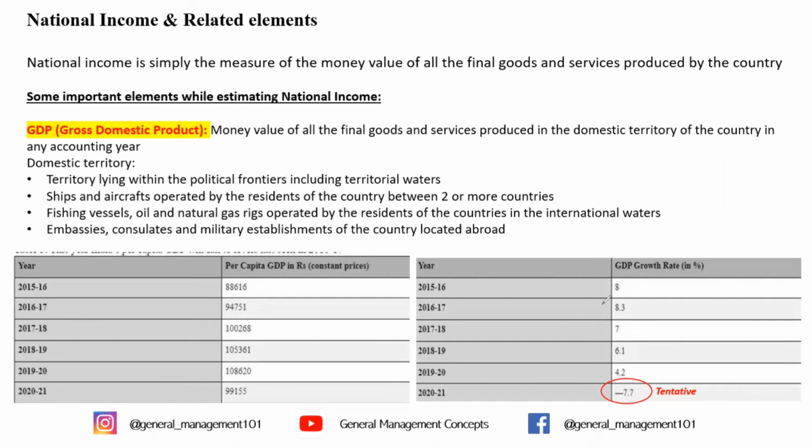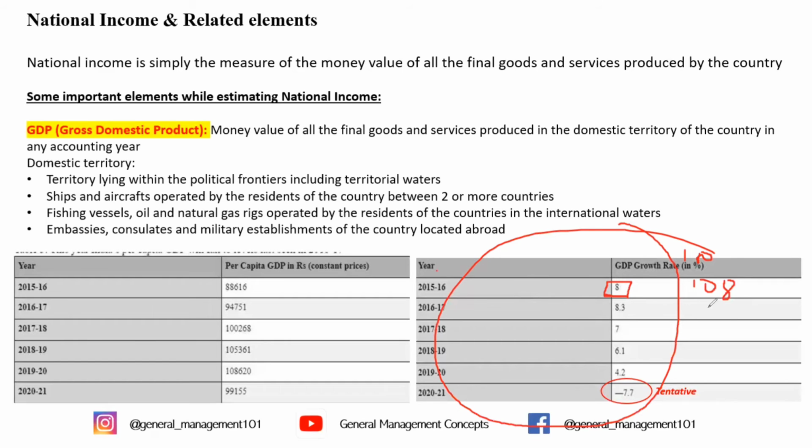All right. So if we look at the second table, we see that in 2015-2016 your GDP increased by 8%. So let's say in 2014-2015 your GDP was 100 rupees, in 2015-2016 it became 108.